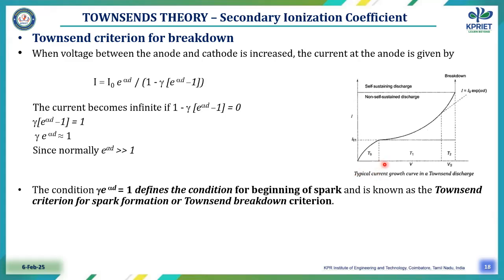As we apply voltage and keep on increasing it, the current also keeps increasing and then saturates. Once it reaches the condition gamma into e power alpha d minus 1 equal to 1, the current gradually increases beyond the exponential value I equal to I naught e power alpha d, which is the saturated value. Above that value, it leads to breakdown. This is the Townsend criterion for breakdown.